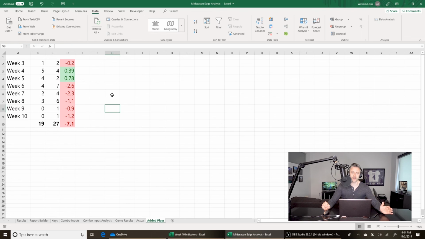So obviously my added plays aren't winning, and it makes sense because when I add a play, it's because the line moved to the point to where I'll add them, but at the same time, I'm playing against the market there. The market is moving one way and I'm playing the other way, and it makes a lot of sense that those plays aren't winning.